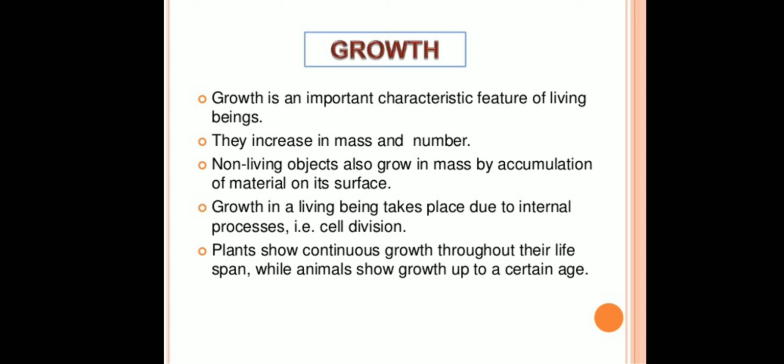First one is growth. Growth is an important characteristic feature of living beings. The increase in mass and number. Non-living objects also grow in mass by accumulation of material on their surface. Growth in a living being takes place due to internal processes, that is, by the process of cell division. Plants show continuous growth throughout their lifespan, while animals show growth up to a certain age.